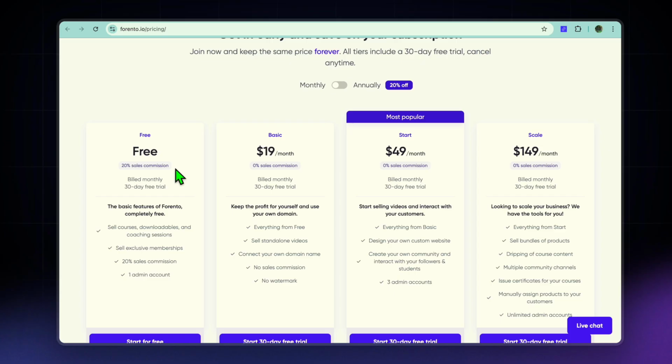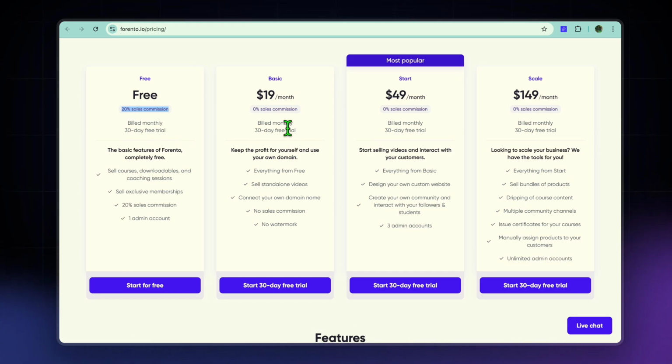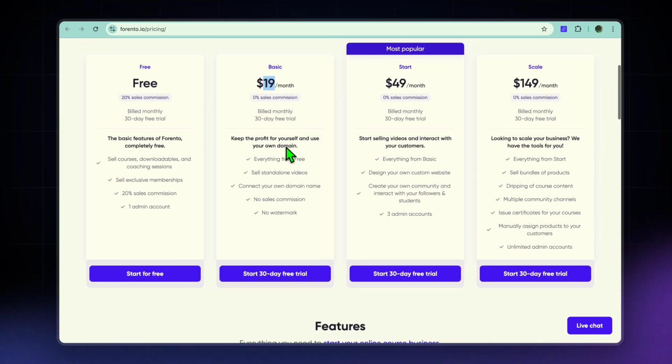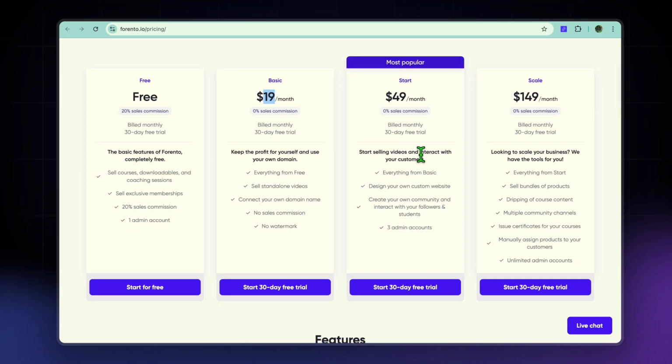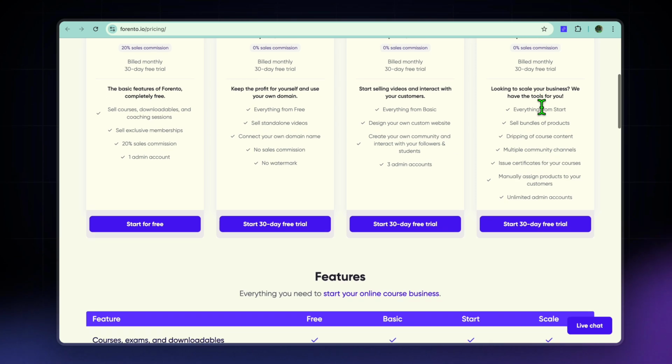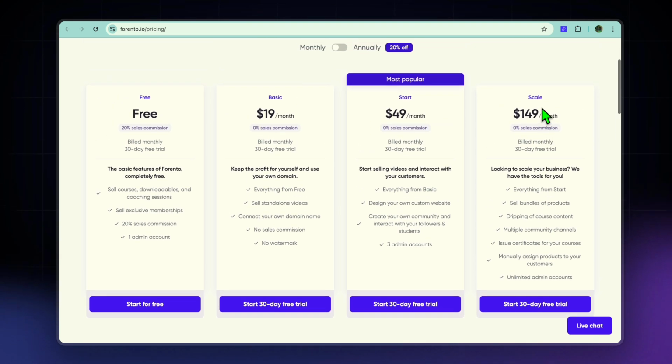And if we were to look at the pricing of both platforms, with Forento you can get started for completely free, and they'll be taking a 20% sales commission on the free plan. You can go onto their paid plan, which starts off at $19 per month, and with this they won't take a sales commission and you'll get access to all of the features. Or you can go to their most popular plan, which would be for $49, and with this you'll be getting all of the features, but you'll also get the option to add up to 3 admin accounts. And their most expensive plan would be for $149.